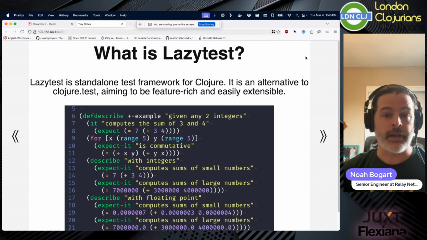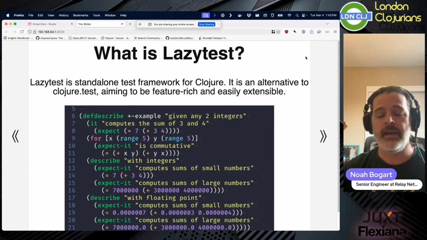So he started working on Lazytest, which was an alternative, and after about a year of poking at it, abandoned it. And so I came across the abandoned, archived Git repo from 2013. I came across it a couple of years ago and really liked it.